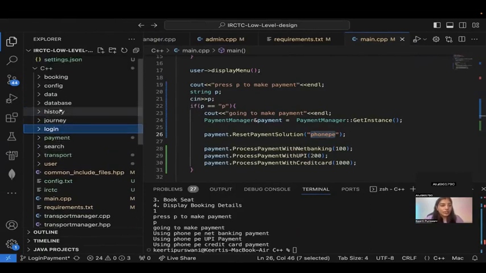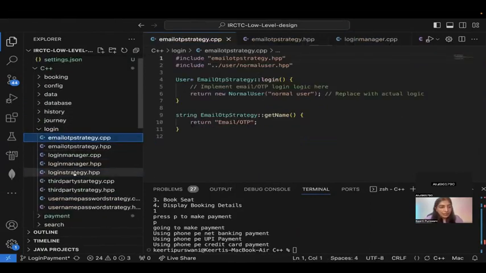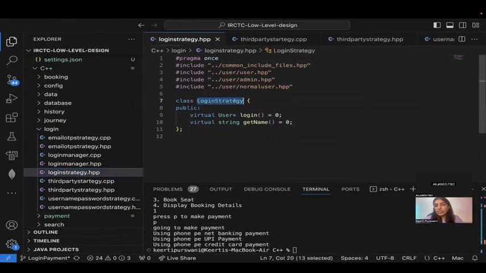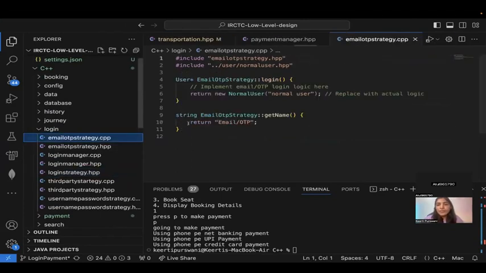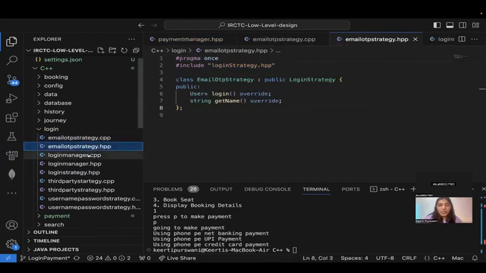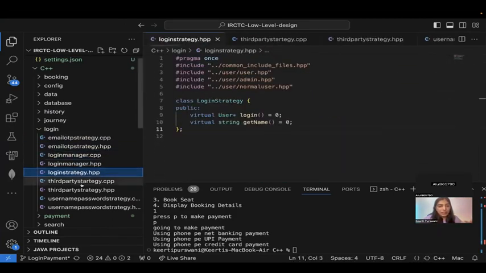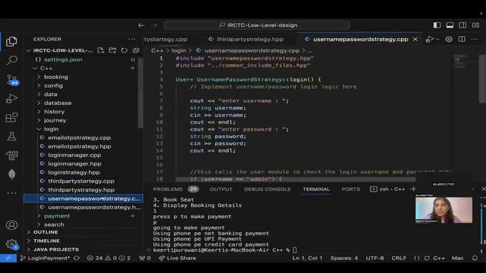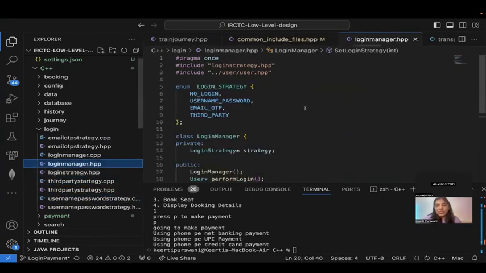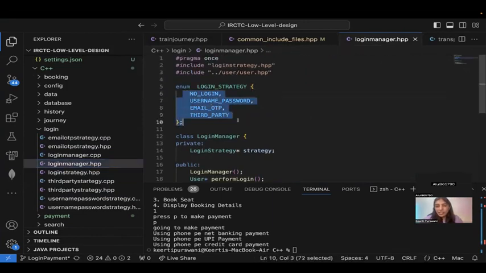For example, here I have done it in login, right? So there is my login strategy. Here there are abstract functions, the functions that the concrete strategies will have to implement. There is login and suppose get name, simple thing. Then there is the email OTP strategy, which actually does the login using email and OTP. Then there is this, just the manager. There's login strategy, there's third party strategy, and there's username password strategy, right? Let's see what is there in the manager. There are different kinds of strategy that are possible.